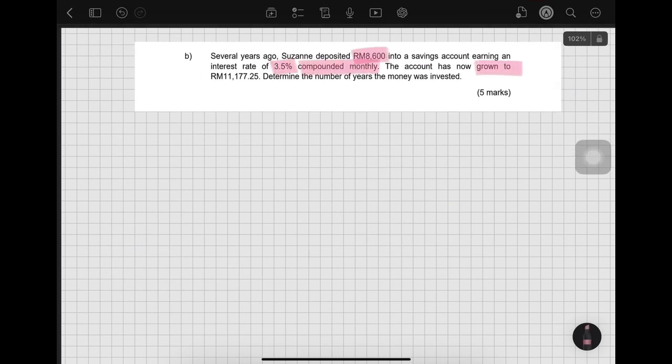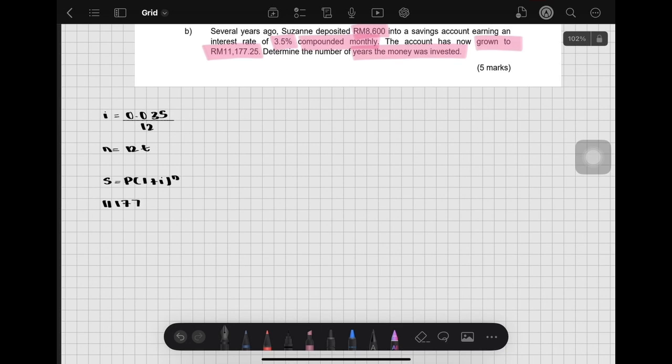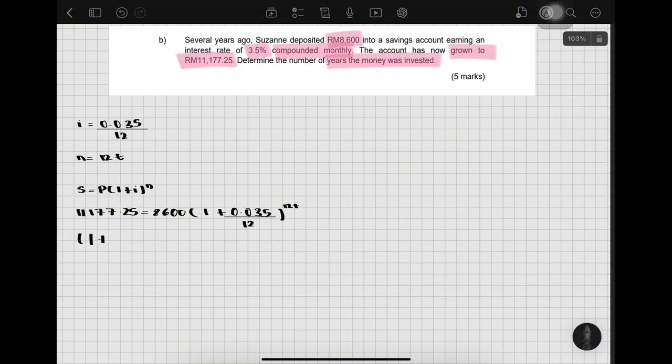For part B, Susan invests 8,600 ringgit. I equals 0.035 divided by 12. N equals 12T. This is the formula for compounding: 11,177.25 equals 8,600 times (1 plus 0.035 divided by 12) to the power of 12T. So (1 plus 0.035 divided by 12) equals 11,177.25 divided by 8,600, and (1.0029166667) to the power of 12T equals